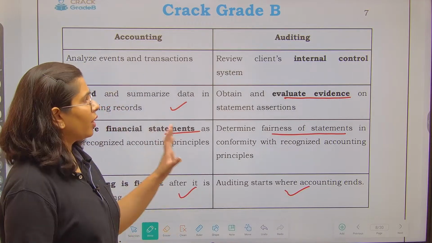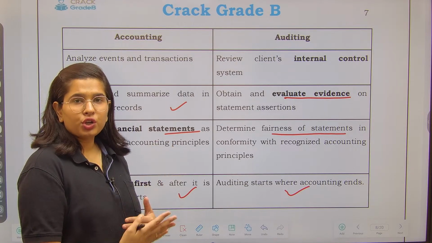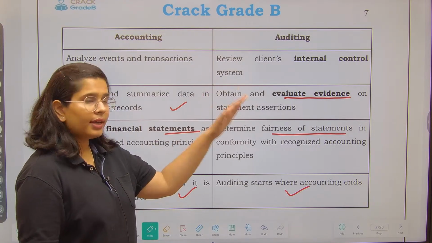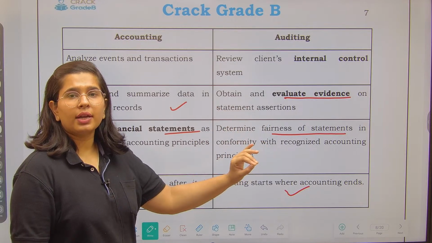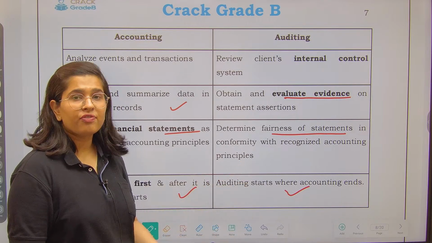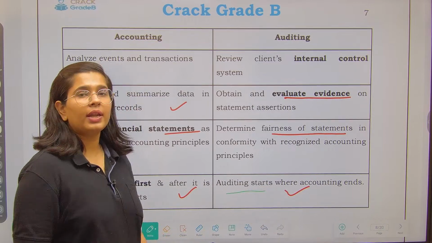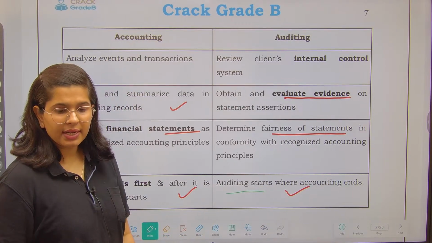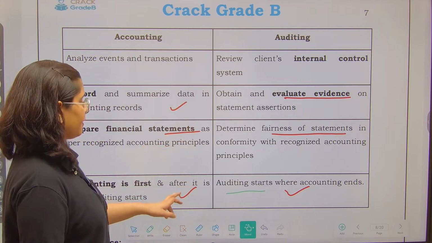Let's talk about auditing. See, accounting involves the preparation of data, whereas auditing involves seeing that data, talking about it, finding evidences, right? Finding loopholes, finding any problems. So it starts where the accounting ends. Once the accounting ends, after this the process of auditing starts.